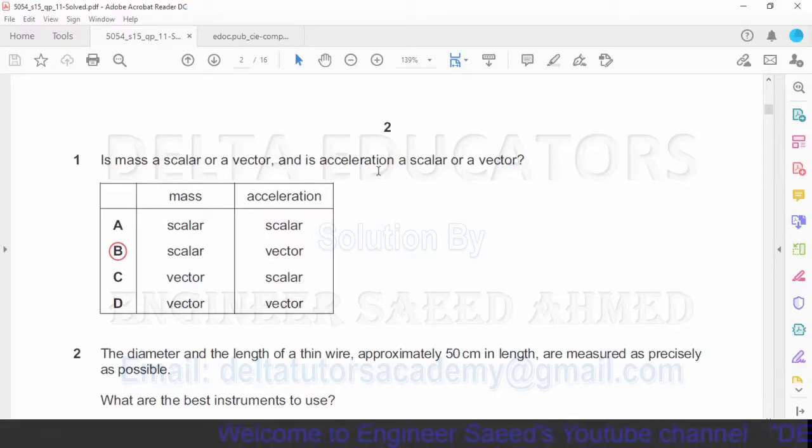Acceleration is defined as rate of change in velocity, and with the change in direction or change in the magnitude of velocity, acceleration will be changed. So for the complete specification of acceleration along with the magnitude, direction is required. So acceleration is a vector quantity. Now here in the option B, mass is given scalar and acceleration is given vector. So our correct option is option B.